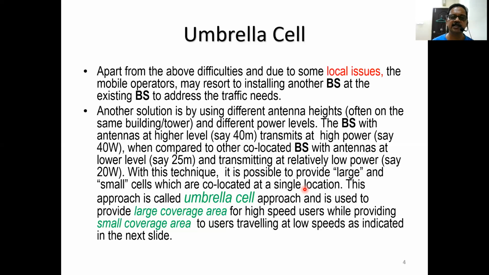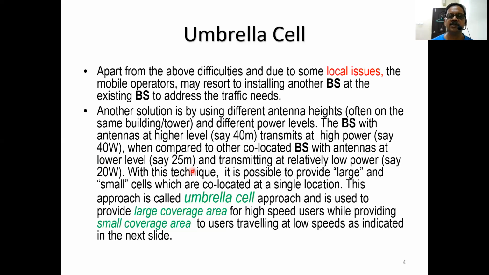So here I have given an example. This one major base station will be having antennas radiating at 40 meter height with a high power of 40 watts. So it will cover more distance because of the height of the antenna, and at the same time, the power it is transmitting.